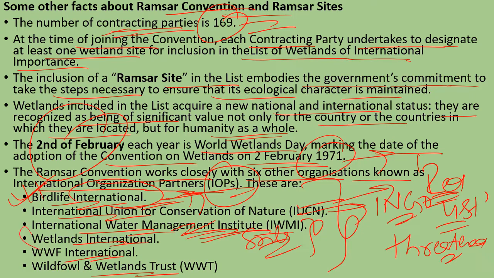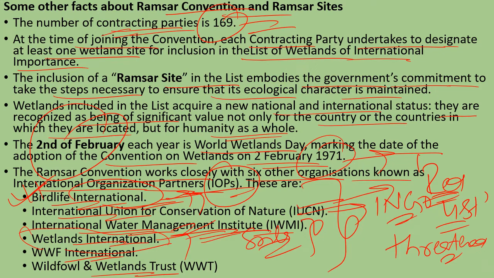Now this Wetlands International, the fourth one, is also an NGO. It's an independent, not-for-profit global organization. It's supported, no doubt, by the government and various members from all around the world. It's located in the Netherlands, and this Wetlands International is working to restore the wetlands and their resources. It's working in that direction, and it has a role to play for the conservation of the various wetlands all over the world.